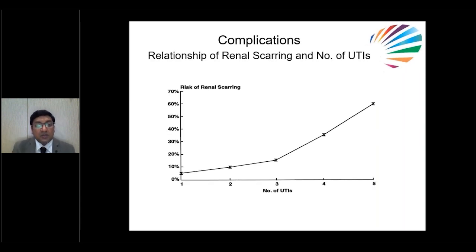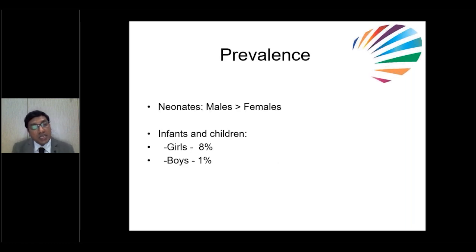So these are the complications. With number of UTIs, if recurrent UTIs are there, obviously chances of scarring will go up. What is the prevalence? In neonates, usually UTIs will be more in males because of periurethral flora, because of being uncircumcised. If you do circumcision, it prevents infection, because colonization of bacteria will be seen around the periurethra. That is one of the reasons in neonates, especially in males. Whereas in infants and children, after 1 month, this is more common in girls, around 8% you will see UTI, whereas in boys it is around 1%.